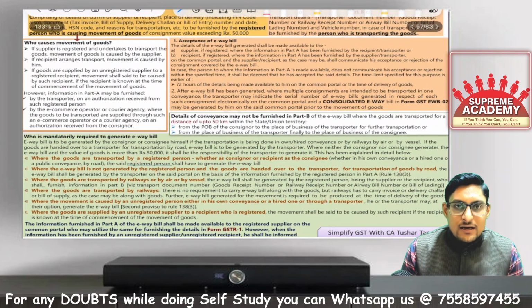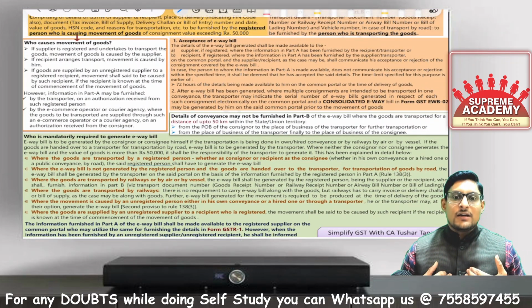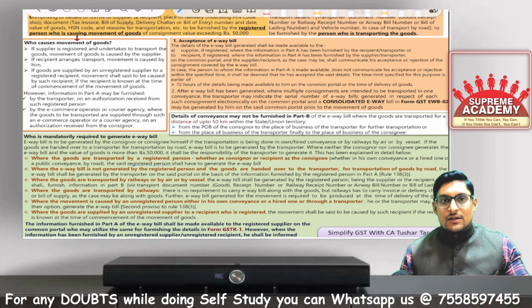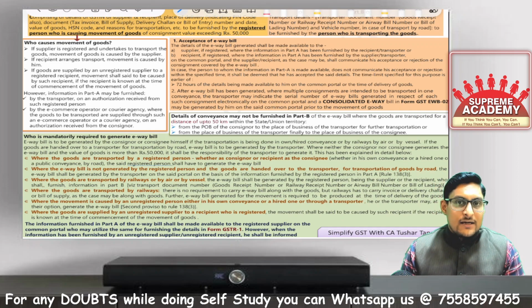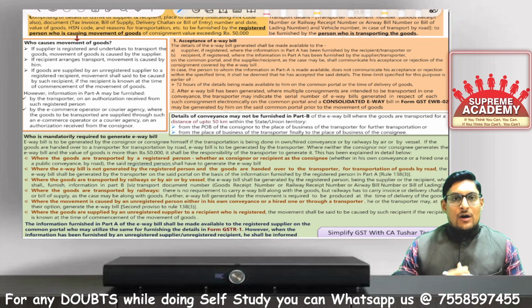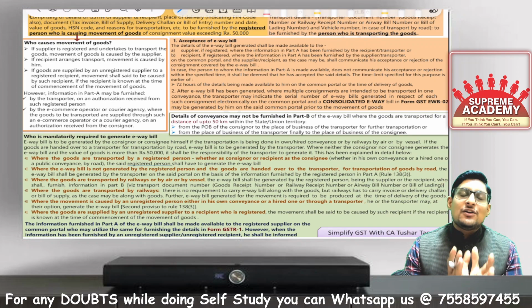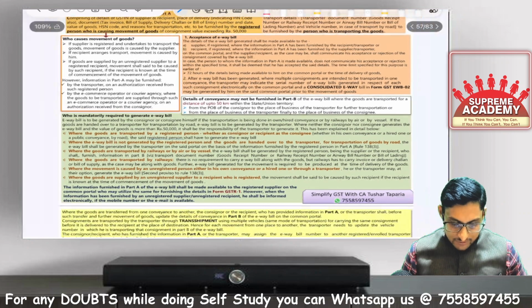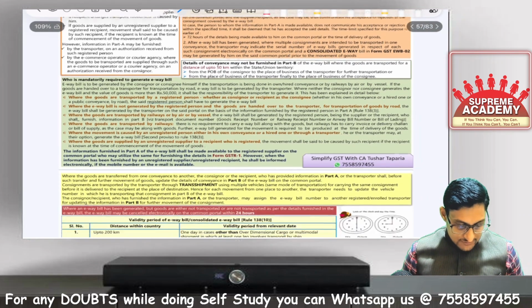And once the e-way bill is generated, whosoever generates the e-way bill, for whom? For that person for whom the e-way bill is generated, he is required to approve the e-way bill within 72 hours. If not approved, then it will be deemed as approved and the e-way bill will be generated accordingly. Now this is the case.